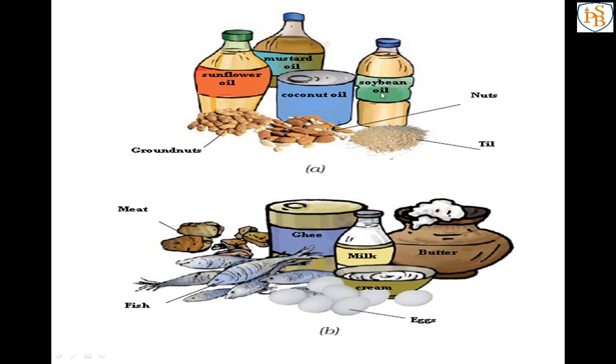Okay, so from these kinds of food we get fat, that we get from plants. And the next one is animal sources like meat, fish, eggs, ghee, milk, butter and cream. So these foods we get from animals. So these all are examples of fats, means from this food we get fat.